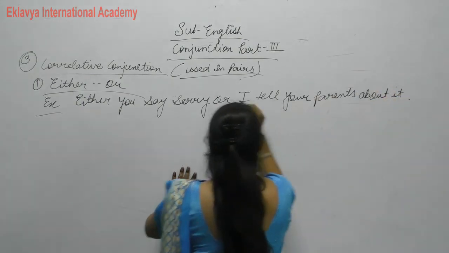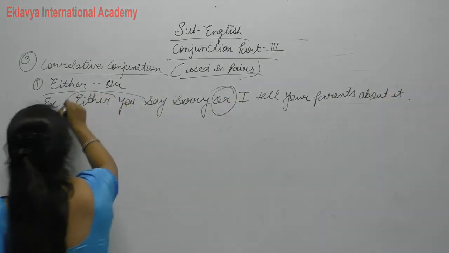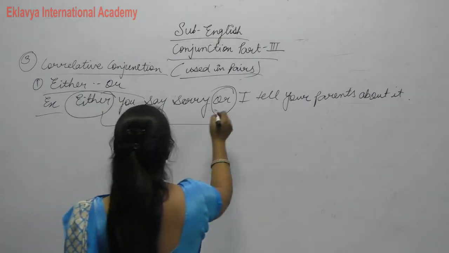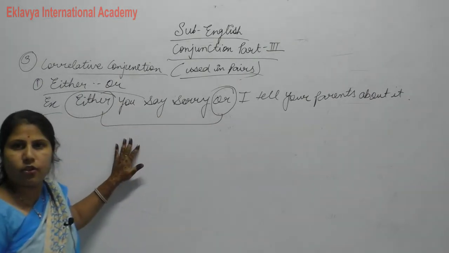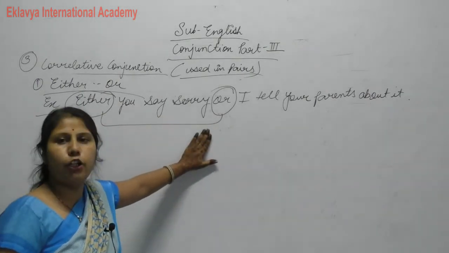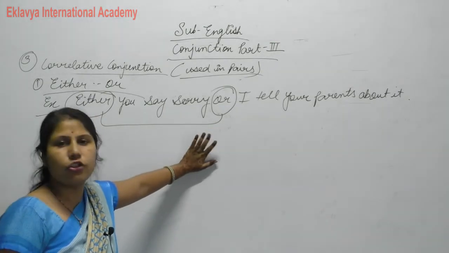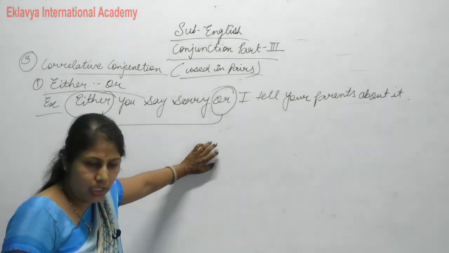Now see, this or and this either, these both are used in pair. So this is the use of either or.